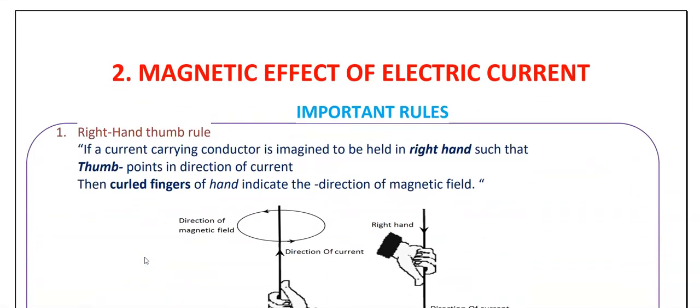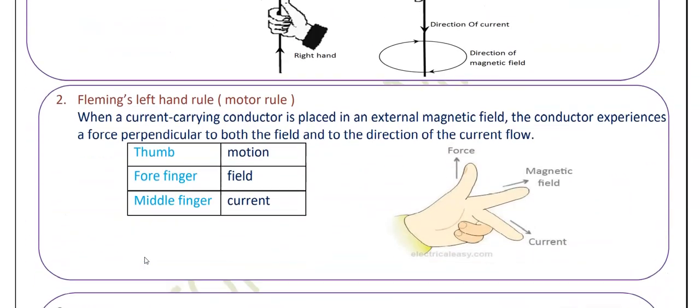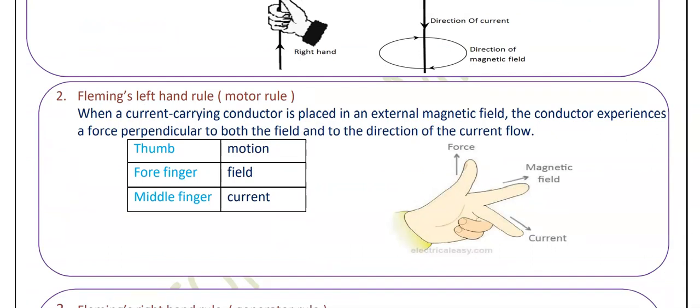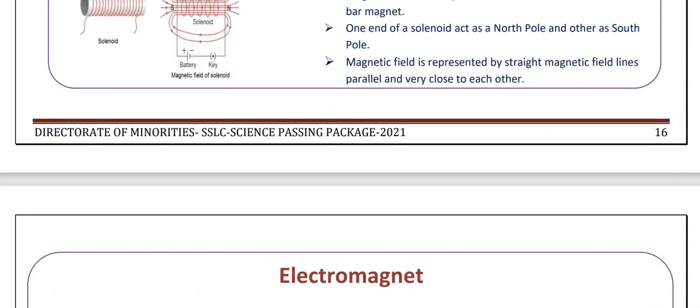Next, coming back to magnetic effect of electric current, I can just tell you that this is just a passing package. So definitely the one who is going to follow this material as well as this class can clear the board exam. The one who wants to score in the upcoming board exam, then definitely you have to practice this as well. You need to study other materials and sources also. Again, I am reflecting this, only by studying this much you cannot score out of 80 marks. If any student has an intention to score 80 out of 80, if not 70 plus or 75 plus out of 80, then definitely you need to practice the other chapters also. I just don't like to waste your much time. So in this way we have covered the entire material.